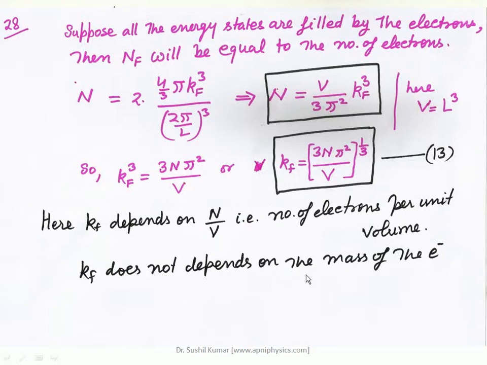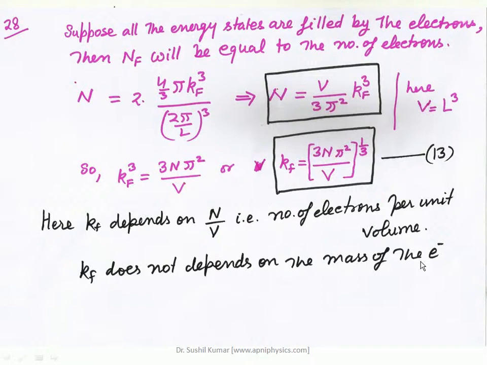So kF does not depend on the mass of the electron. kF is the momentum at the Fermi energy level, and it is independent of the mass of the particle.